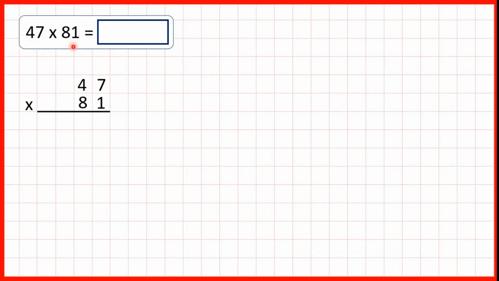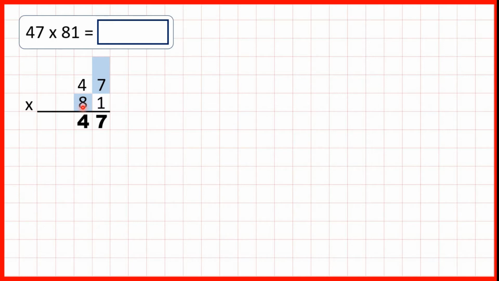47 times 81. So we start by multiplying our ones digits, and 7 times 1 is 7. Now we multiply the 4 by 1, and 4 times 1 is 4. So now we've multiplied the 7 and the 4 by 1, so we need to move on to this 8.